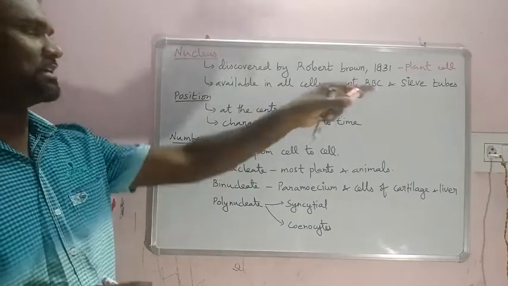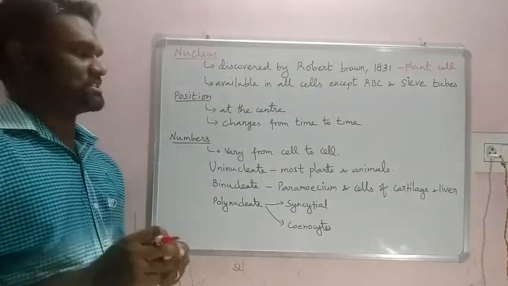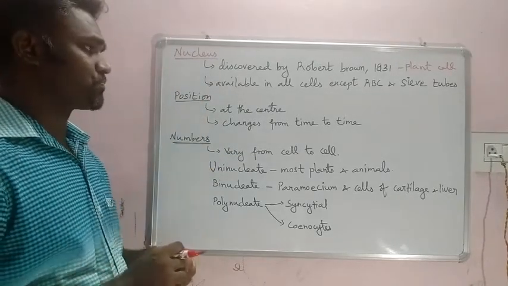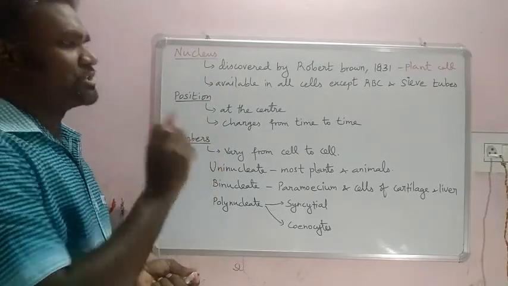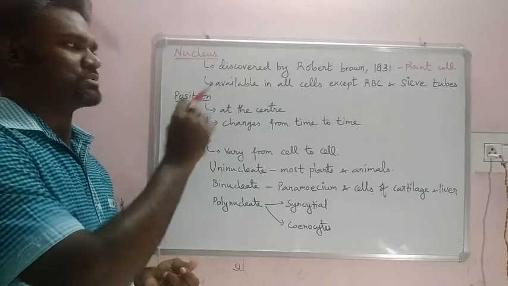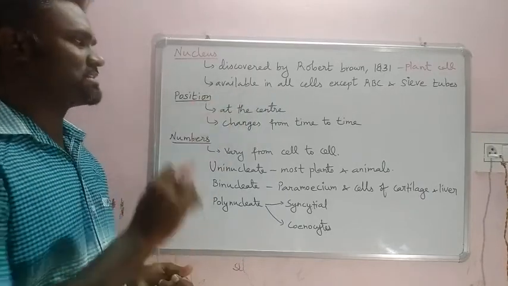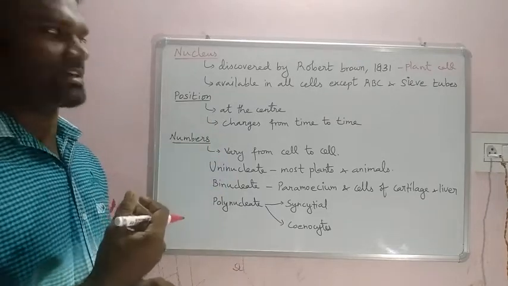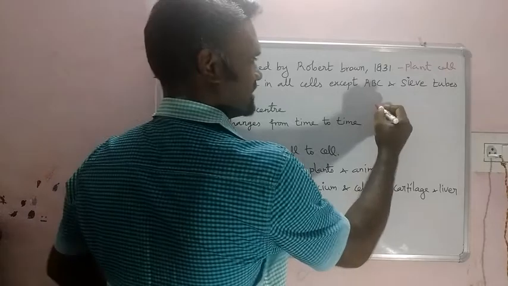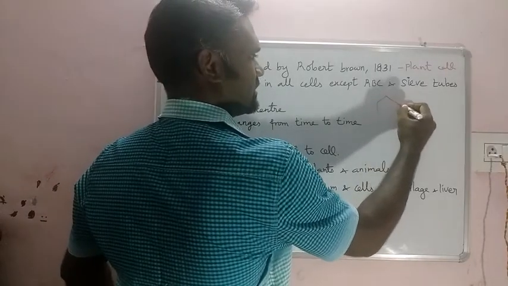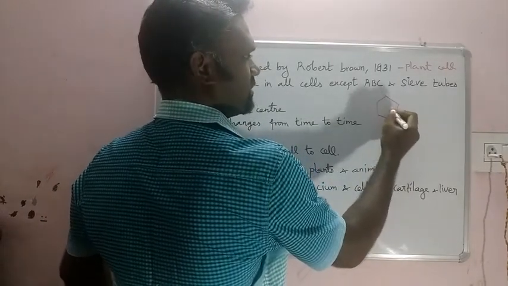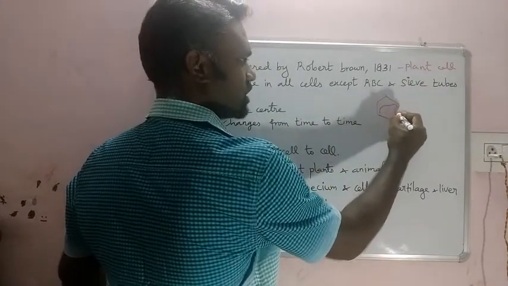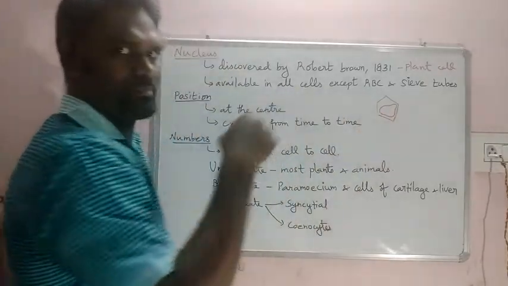So where is it placed? Generally, it is placed at the center of the cell. But the position can change from case to case. Here also some exceptions are available. For example, in a plant cell you must have seen the rigid structure, right guys? 90% of the place is occupied by the vacuole in the plant cell.